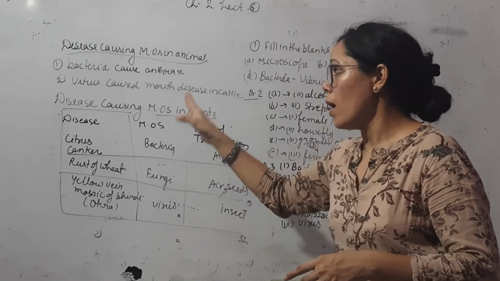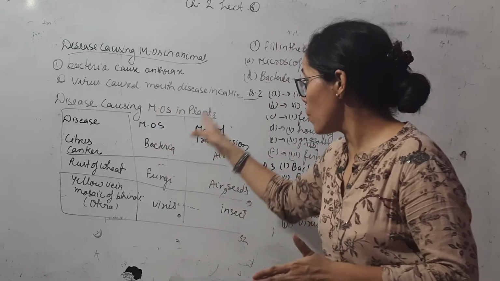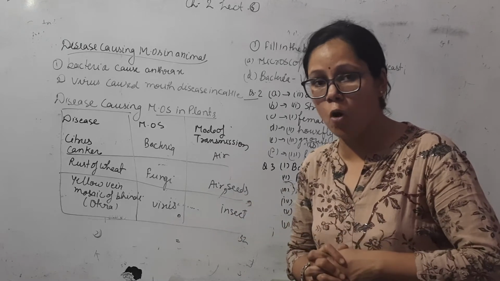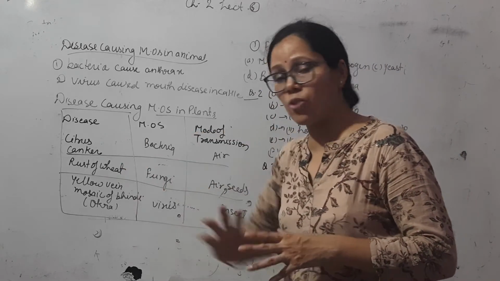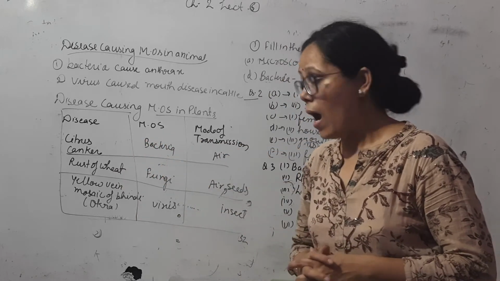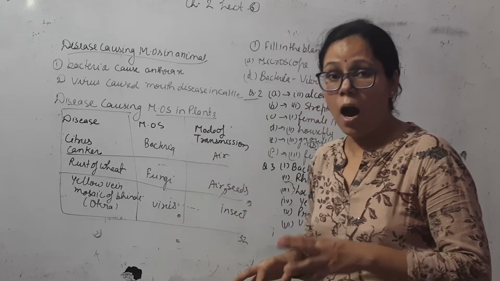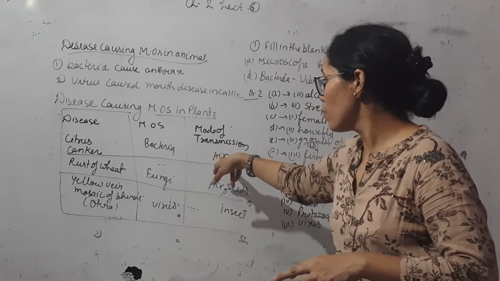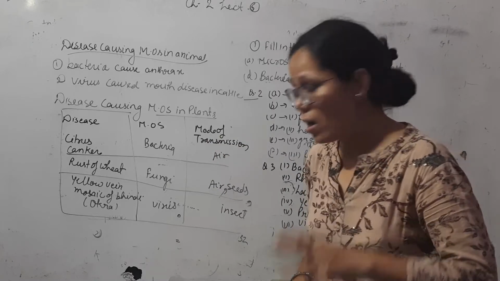Now next is disease causing microorganisms in plants. In plants, different types of microorganisms are found which cause disease. First disease is citrus canker disease. This disease is caused by bacteria, and the mode of transmission of these bacteria is air. This is spread by the air.